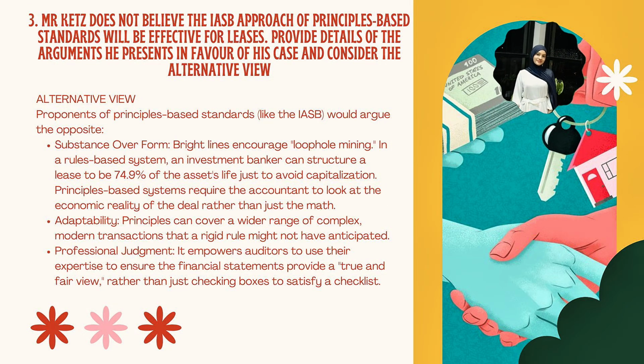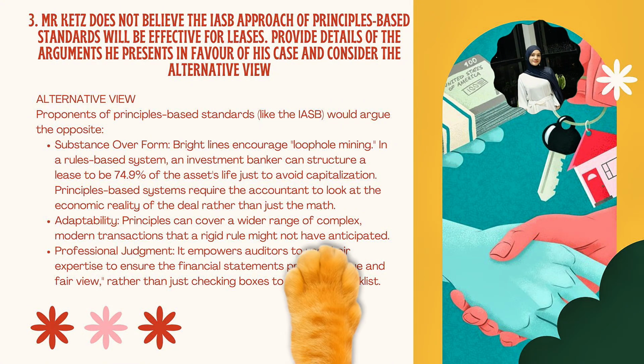Second, principle-based standards are more adaptable. They can better handle complex and modern transactions that rigid rules may not have anticipated. This makes them more relevant in a constantly evolving business environment. And finally, principle-based standards encourage the use of professional judgment. Instead of just following a simple checklist, auditors are expected to apply their expertise to ensure that financial statements present a true and fair view of the company's financial position. Overall, supporters believe that principle-based standards lead to more meaningful and realistic financial reporting.